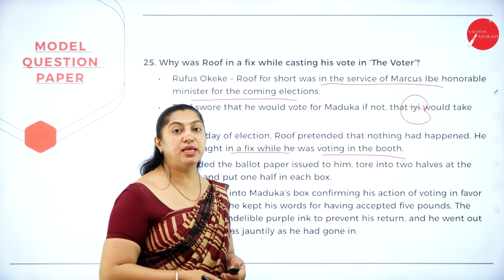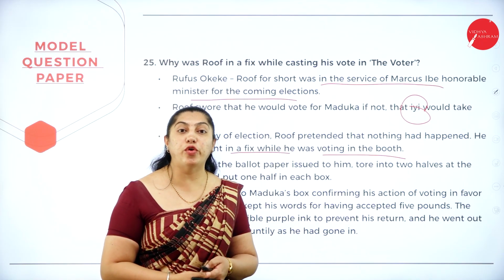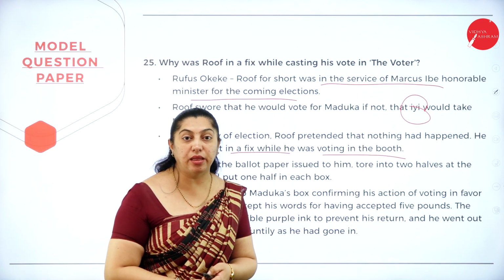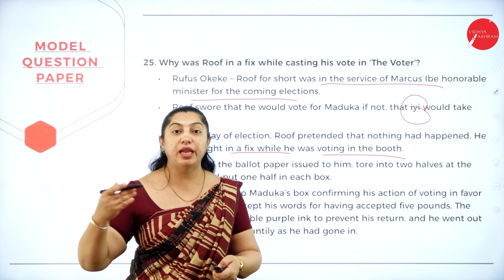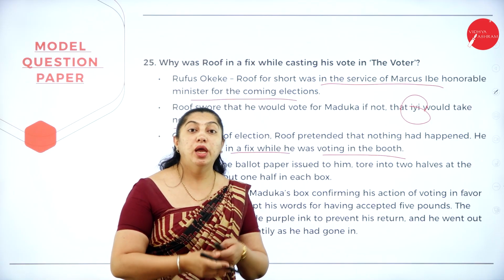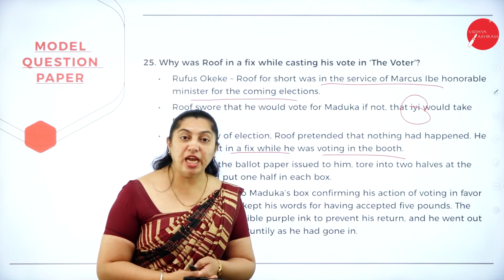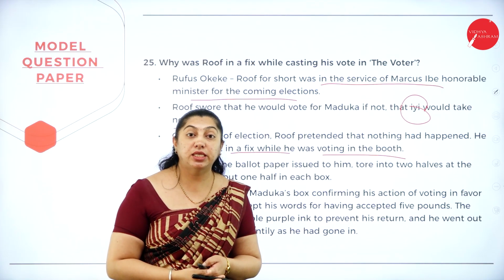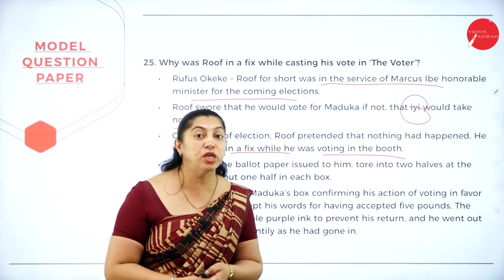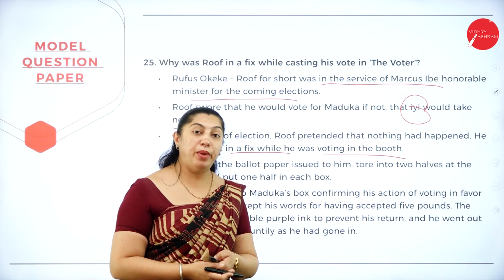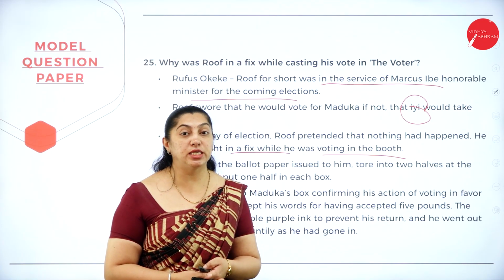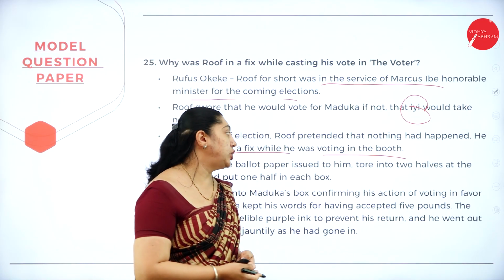So once you enter inside the booth, you cannot stand there for a longer time. And the police would question what the man is doing inside the booth. You have to cast your vote and immediately you have to come out. Here, after entering inside the booth, Roof is totally confused. He is scared because he has taken 5,000 pounds. He has promised on the God saying that he will vote for Maduka. And he is also a very good campaigner for Marcus Ibe. So what is he going to do now?